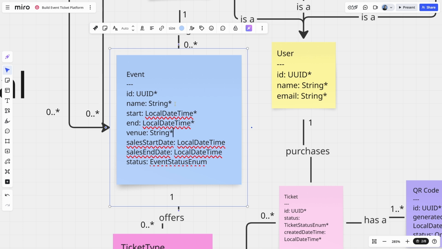Venue. Yes, we're going to need to have a venue, a sales start date and a sales end date. I think we're going to make this optional. I think in order to be published, which is the status, which is required, we're going to need to specify a start and end date for sales. But if we've just created an event and it's in draft status, we don't yet know when it's going live, I think having sales start and end date as optional parameters makes more sense.